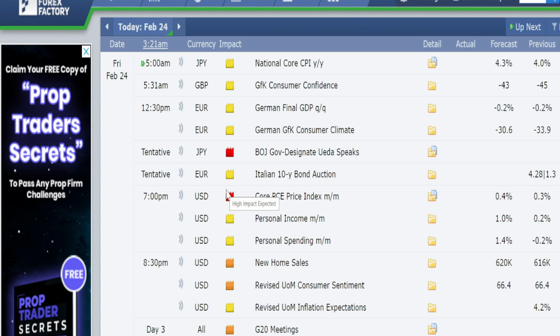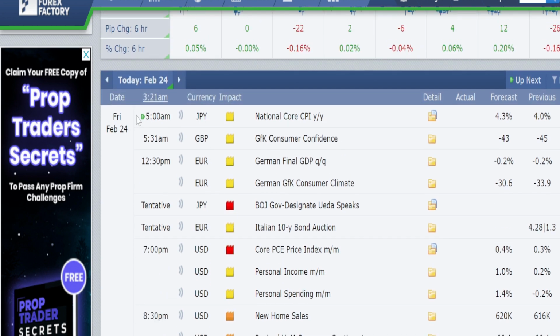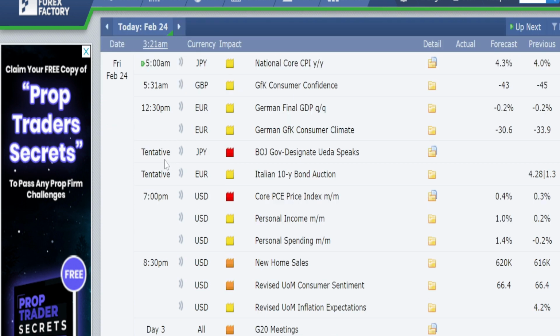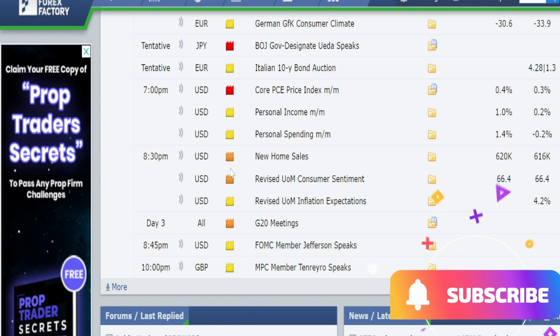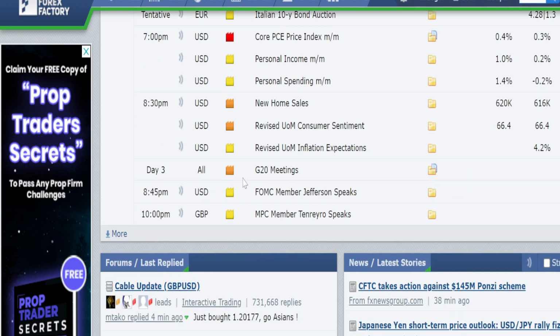So when we look at the economic events plan for today, today is Friday, 24th February. We have a tentative high impact news planned for Japanese yen at 12:30 p.m. At 7 p.m. we have high impact news planned for US dollar related currency pairs. At 8:30 p.m. we have lots of medium impact news planned for US dollar related currency pairs. And we have G20 meetings which will have medium impact in the market today.